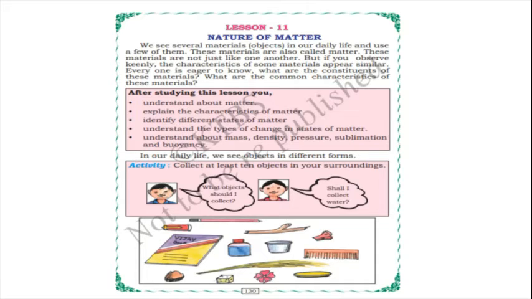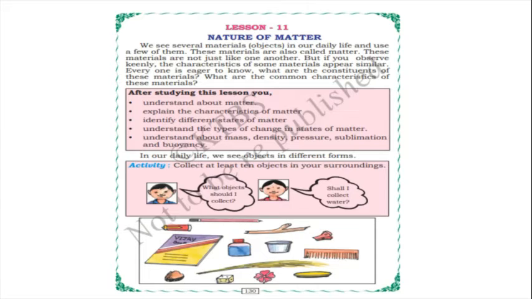Yes. So these materials are also called matter. Whatever materials we see in our daily life, in our surroundings, are called matter. Not only a particular thing, but all types of objects.